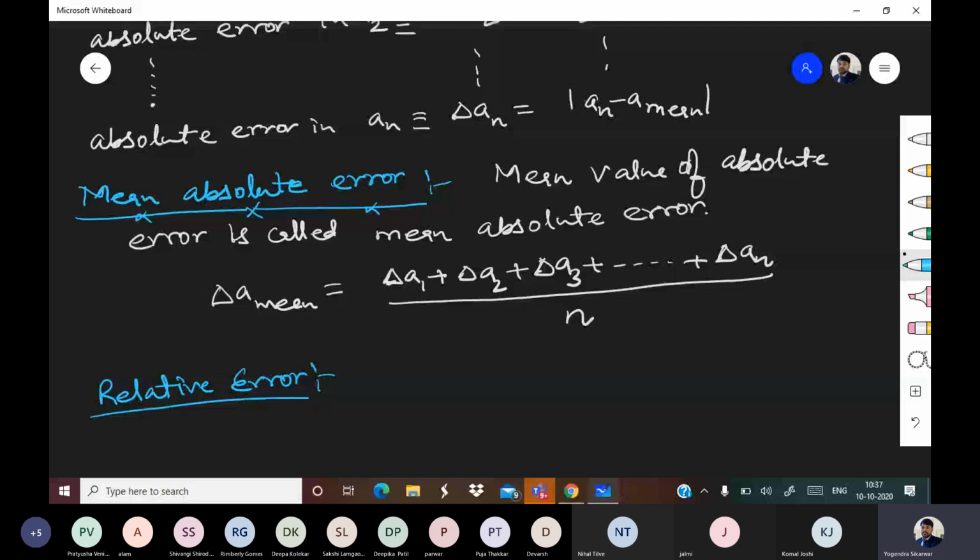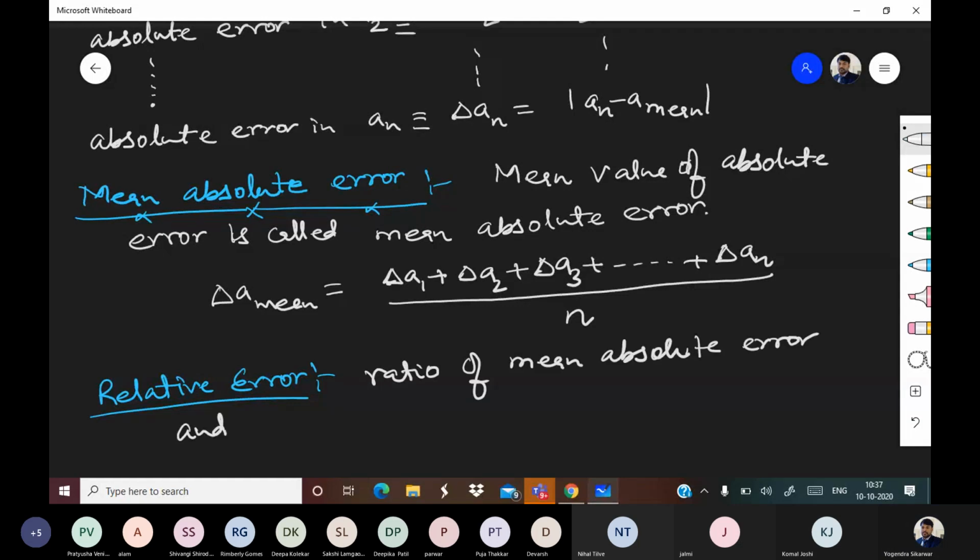Relative error. The ratio of mean absolute error and mean value is called relative error.